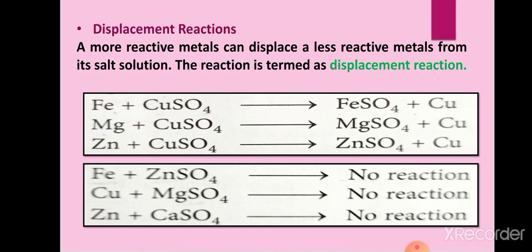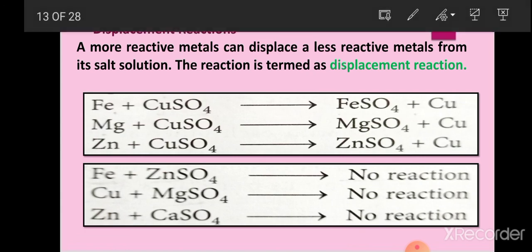Now, displacement reaction. This displacement reaction is very important. So what happens in this reaction? In this reaction, the more reactive metal can displace a less reactive metal. We know what it means for a metal to be more reactive or less reactive, because we have studied the reactivity series also. So in this reaction, the more reactive metal displaces the less reactive metal from its salt solution.